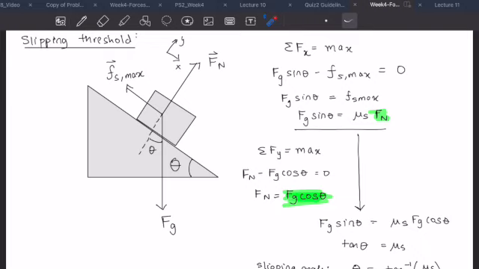And then the other condition is we basically find that threshold by saying that the acceleration has to be 0 when we're maxed out with static friction. Basically, if this theta became any larger, so the component of gravity along here became any larger, we would get a non-zero acceleration after that, because if this grows any more, Fs max can't grow anymore because it's at its maximum value. Okay, so that's what this angle is talking about.